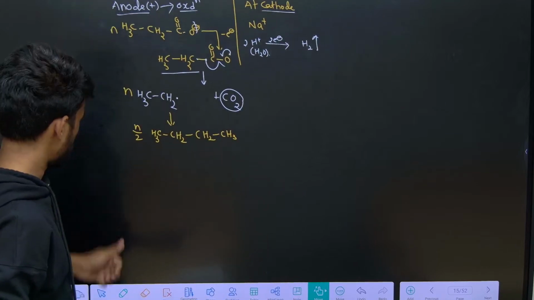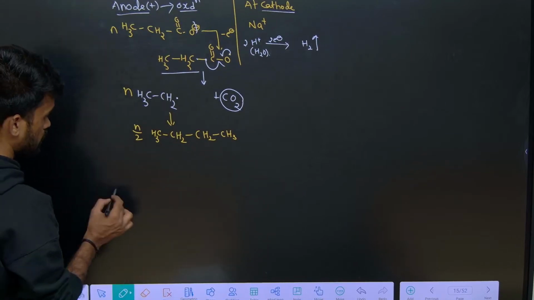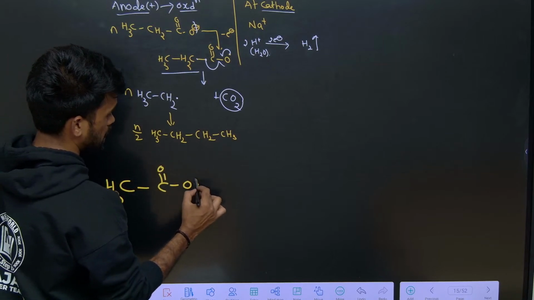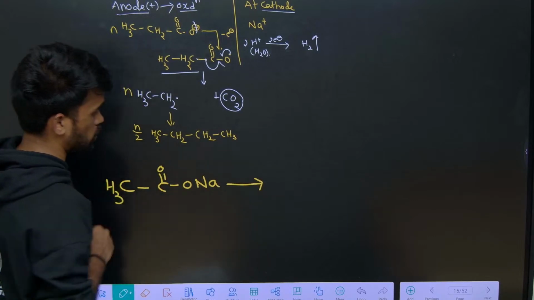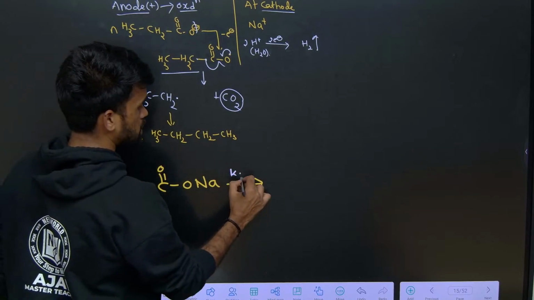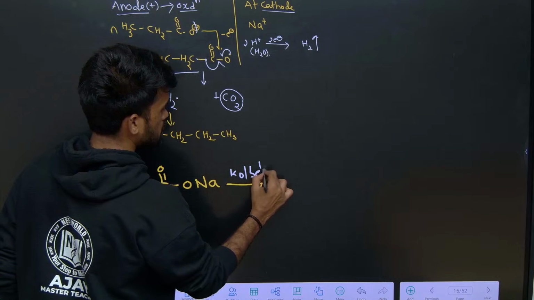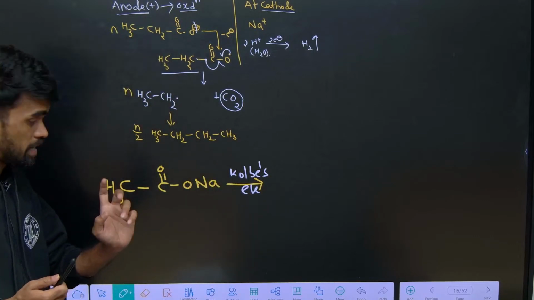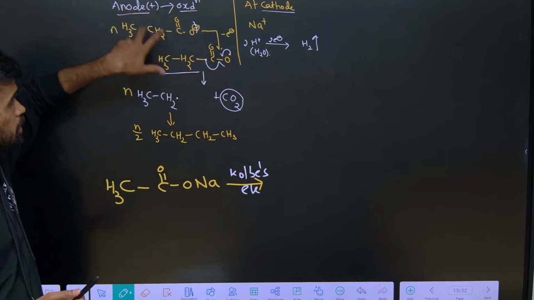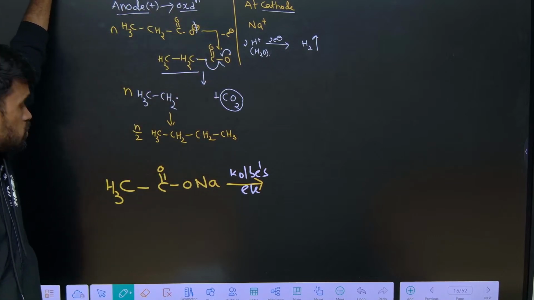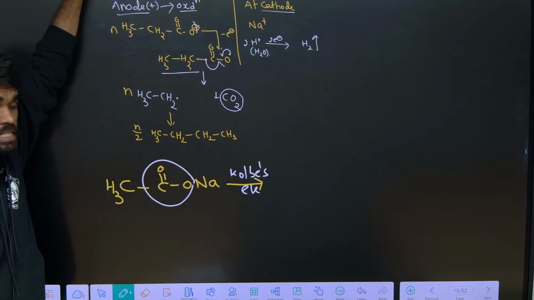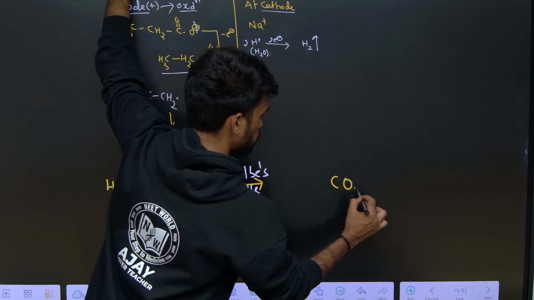Next, for example, if I take the sodium salt of acetic acid, upon Kolbe electrolysis, tell me what is the product? You can directly remember this. The complete mechanism is not required. Just remember this: CO2 gas is released at the anode, so you write CO2.